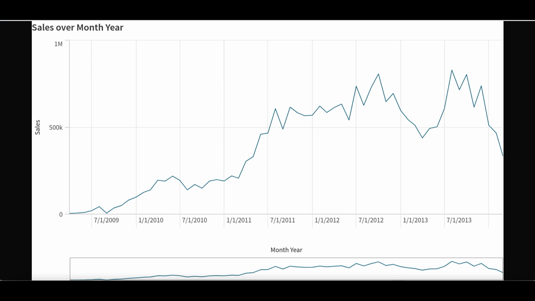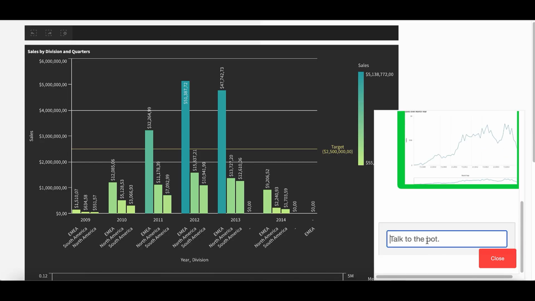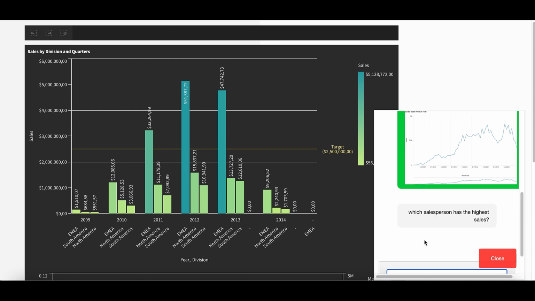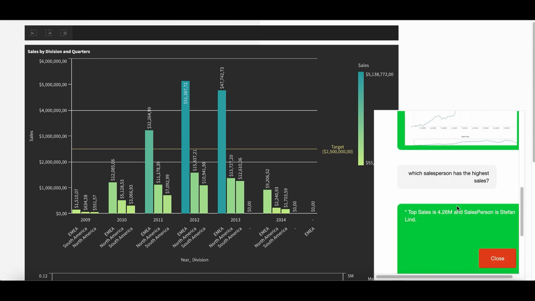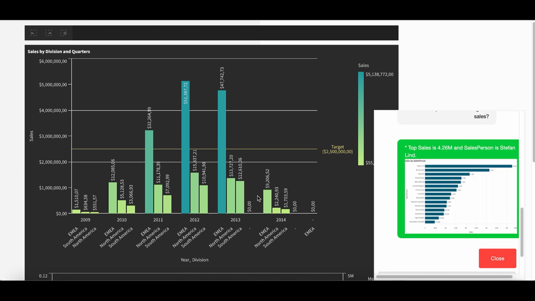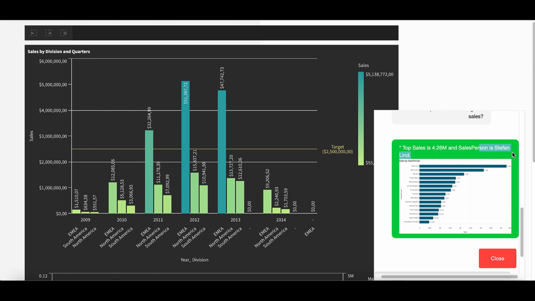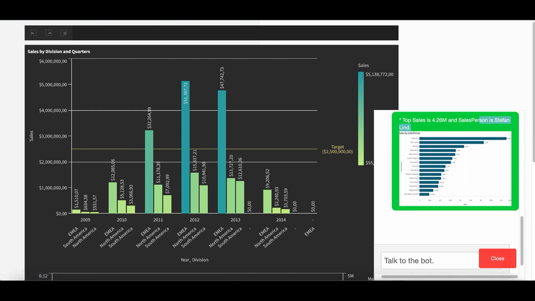Finally, I want to know which salesperson did the biggest sale. So let us ask. This time, I am returned with the total sales made by the person and his name. I also get a bar chart that shows me the top 15 salesperson and their sales in descending order. Let us expand this.